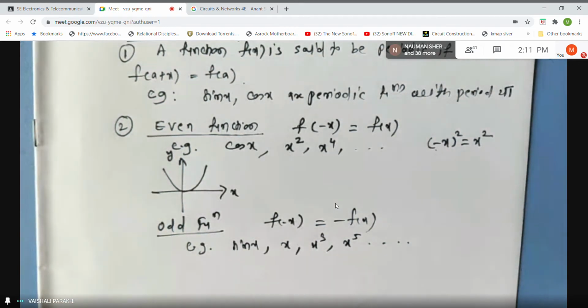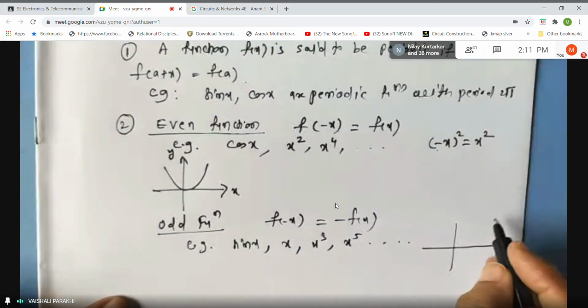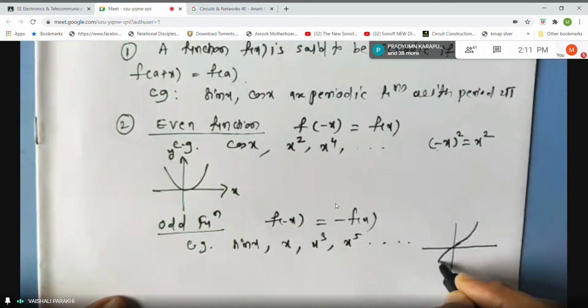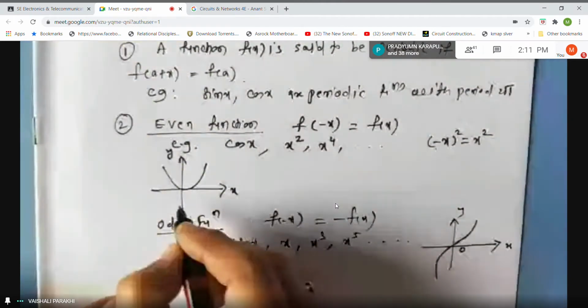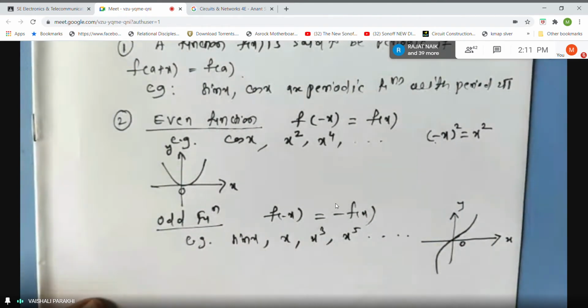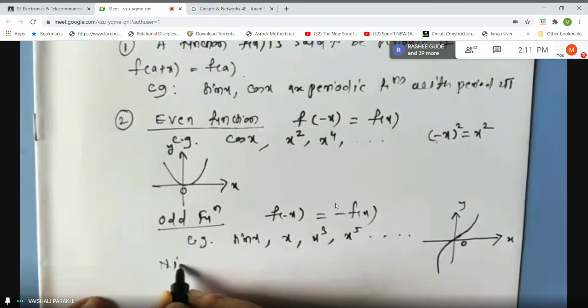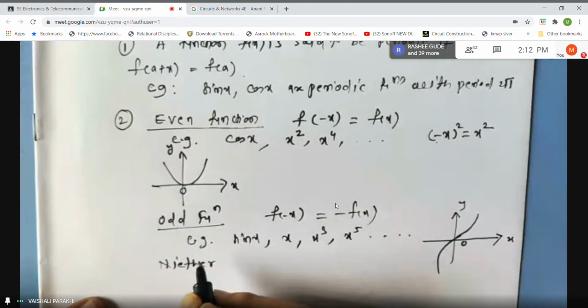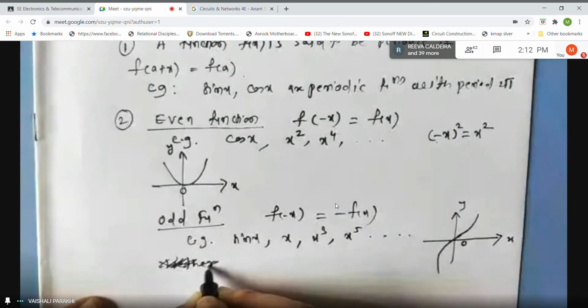And it is always symmetrical about the origin. Origin means what? The graph of the function looks like this. This is the x-axis and this is the y-axis. Now there are some functions which are neither even nor odd.